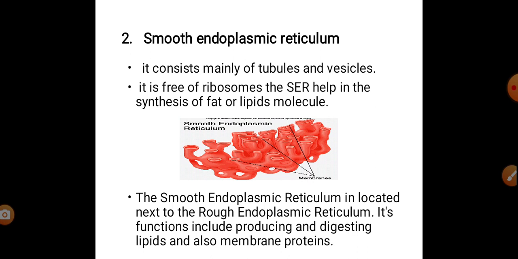The smooth endoplasmic reticulum helps in the synthesis of fat and lipid molecules. It is therefore well developed in cells that secrete lipids, and it forms the transport vesicles in which large molecules of proteins and lipids are transported from one cell to another via the plasmodesmata in the plant cell or within the cell.